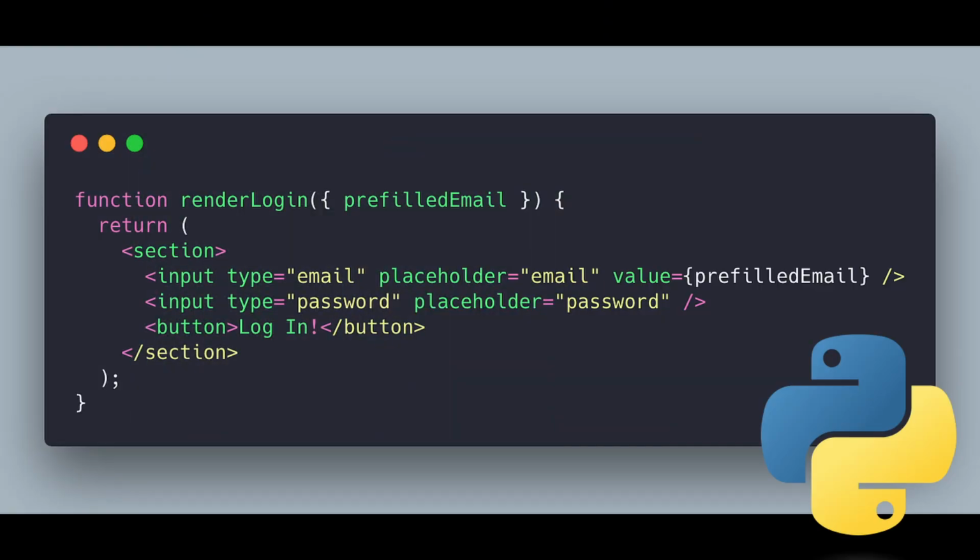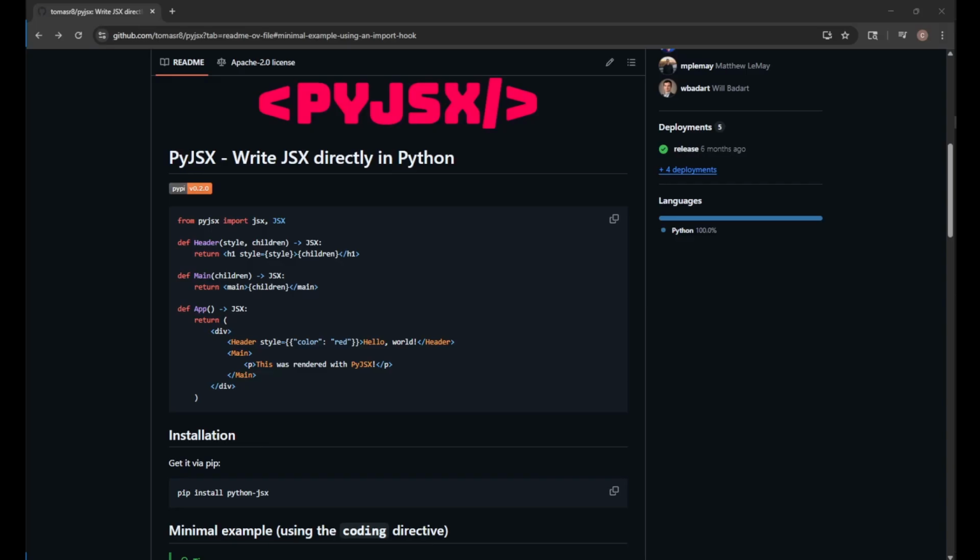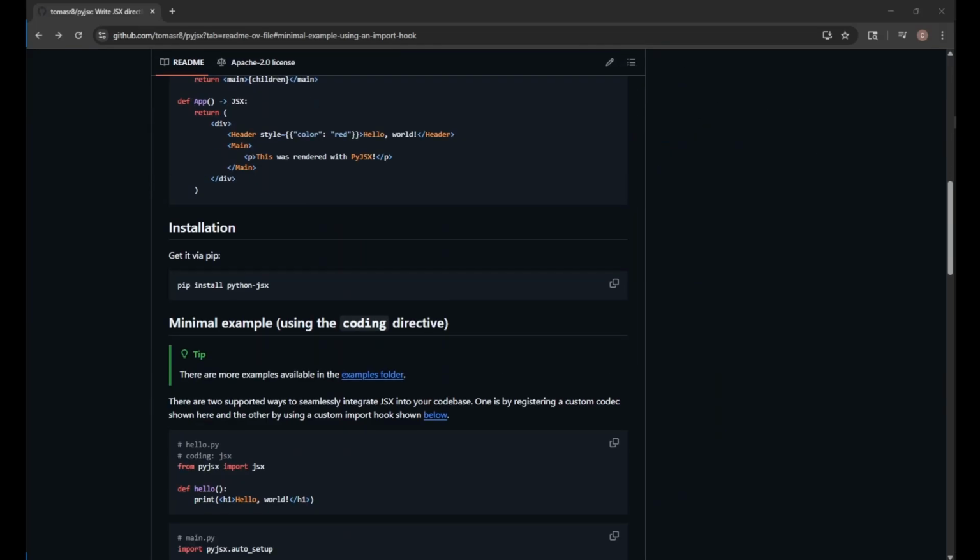One of the things I wanted to incorporate into this framework was Python XML, basically JSX for Python. In my old framework, I coded a transpiler myself, but I recently found this library for XML and Python files, which I'll be using for this project.